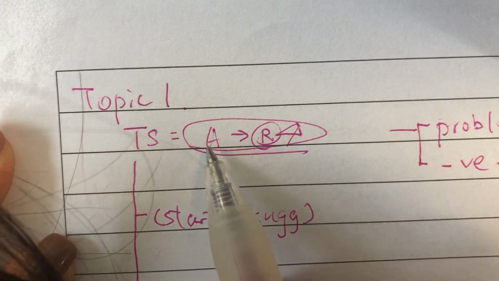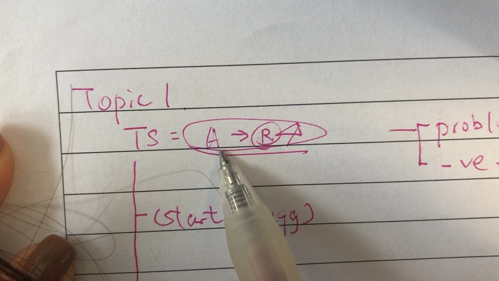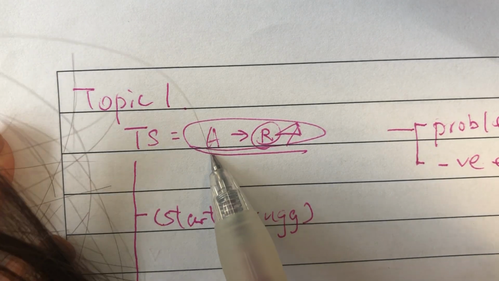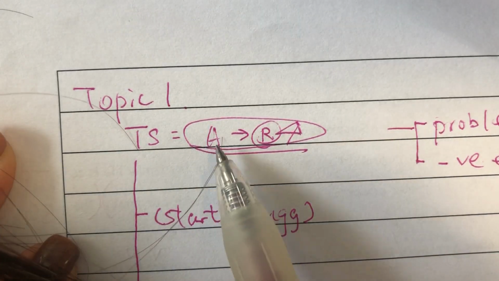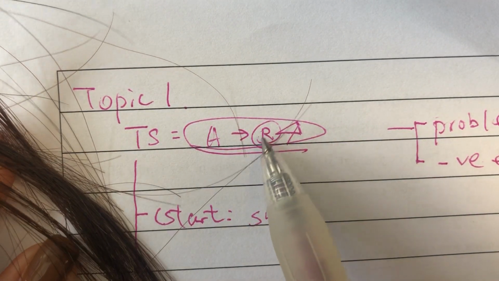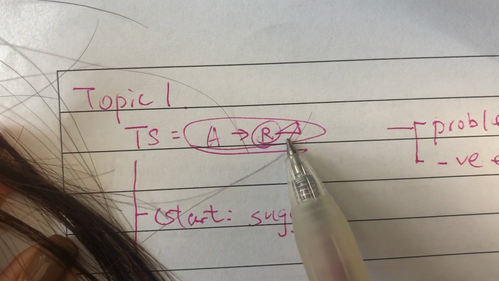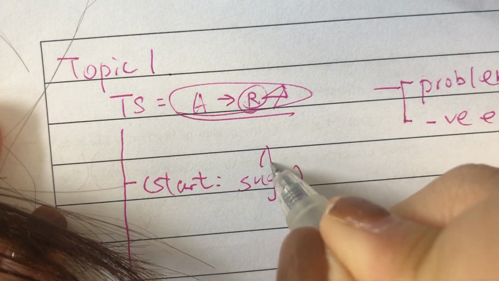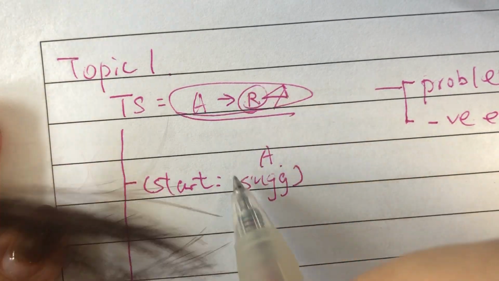A would be something that we do, for example communication, or think of your own idea. This one is your suggestion, and this one is the relationship. So the relationship between family members will improve. The starting point would be the suggestion, that means A. Try to paraphrase it, try not to use the same wording.